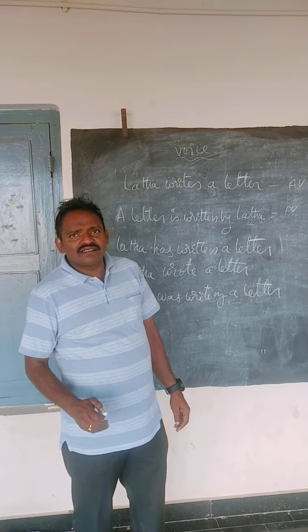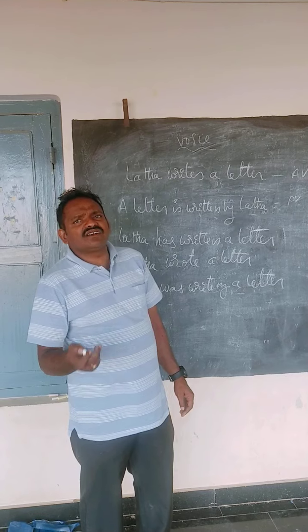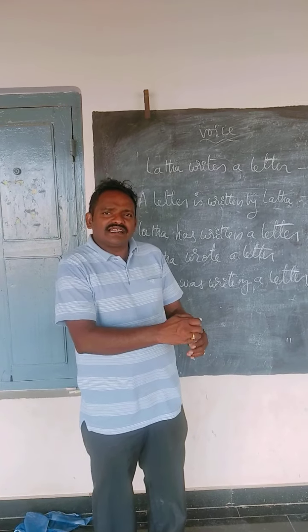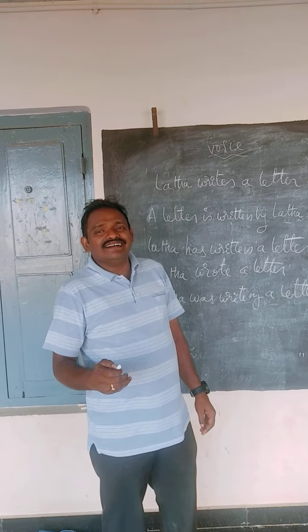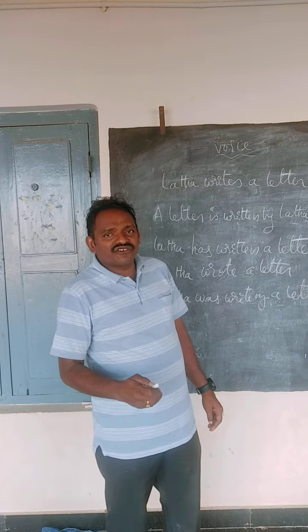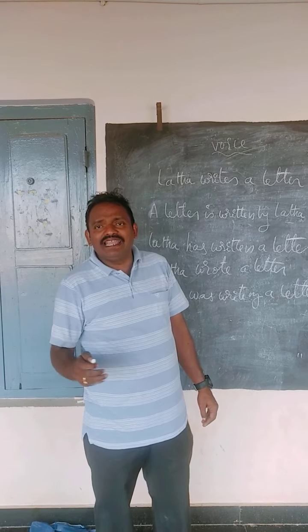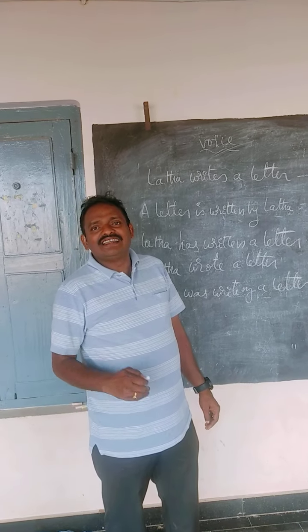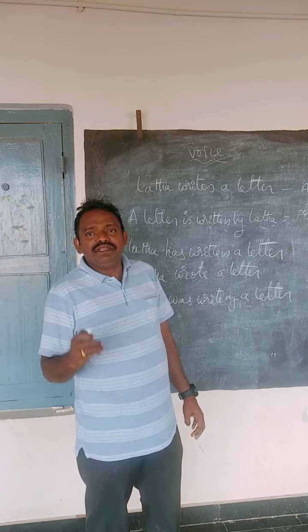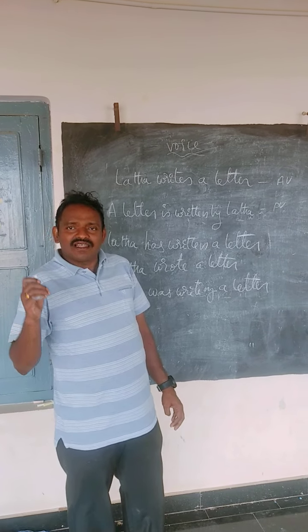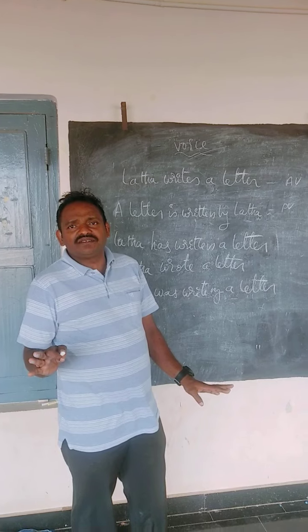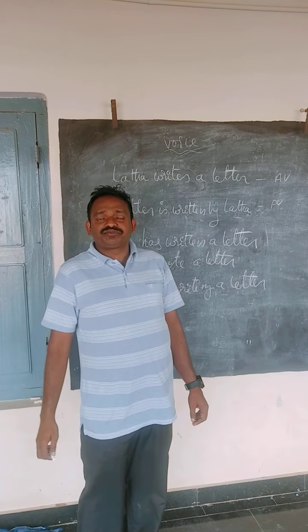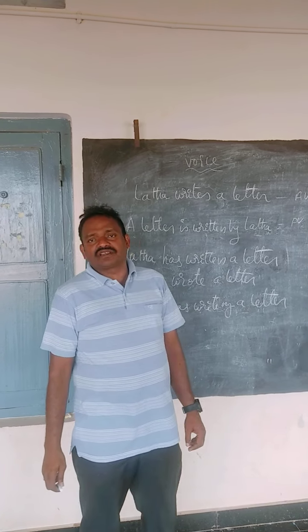A letter was, letter is also singular. So, a letter was being written by Lata. A letter was being written by Lata. Understand? Okay. Next, simple future.